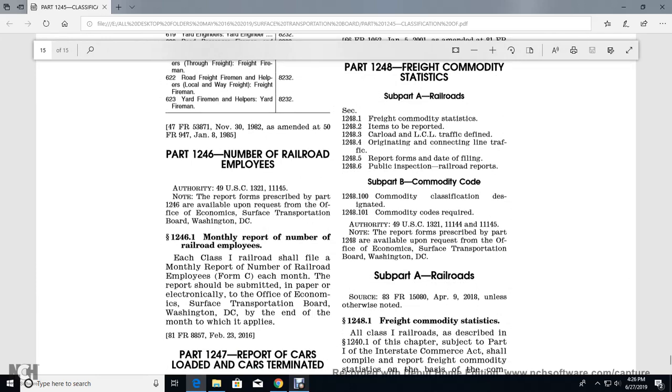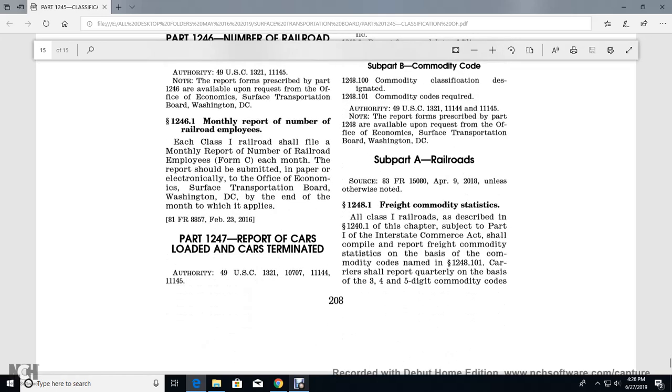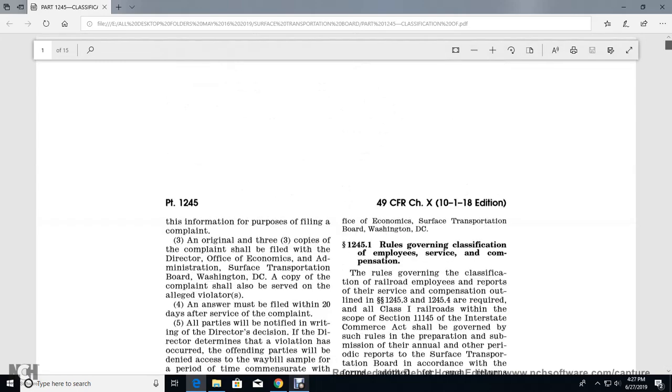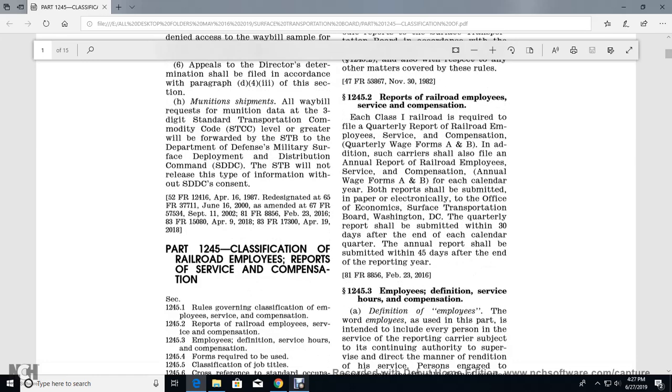I think we did 1246, number of railroad employees, if we didn't cover this already. Each Class 1 railroad shall file the monthly report of the number of railroad employees for each of the months, to be submitted on paper or electronically to the Office of Economics, Surface Transportation Board, Washington, at the end of the month for which it applies. Alright, and I'm sorry we don't do charts or appendixes or some of the notations, but we do cover the laws. This is 1245, classification of railroad employees, report of service and compensation.